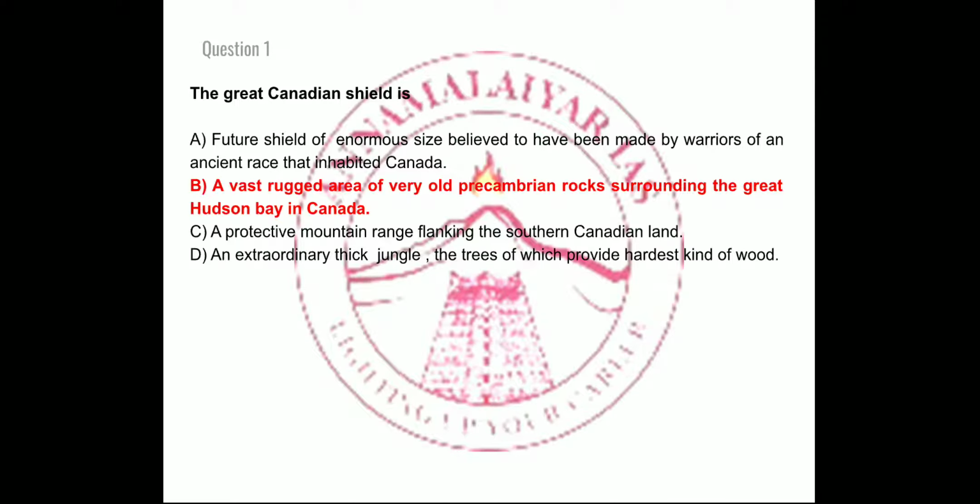Try to see this area, the Great Canadian Shield, on the map. Again, this can be a potential question from world geography, with respect to the physical geography of Canada. Let's move on to the next question.